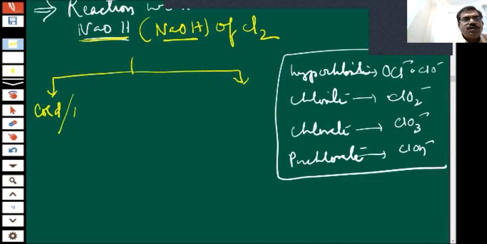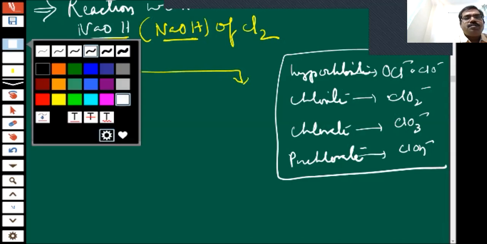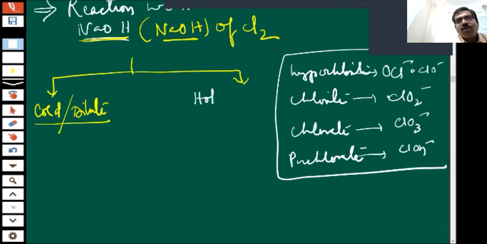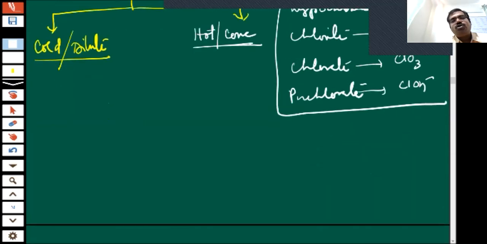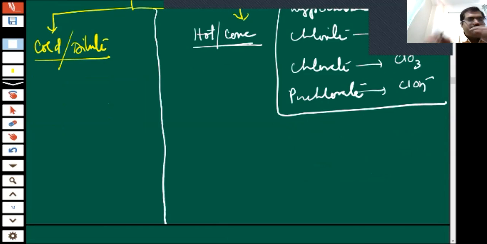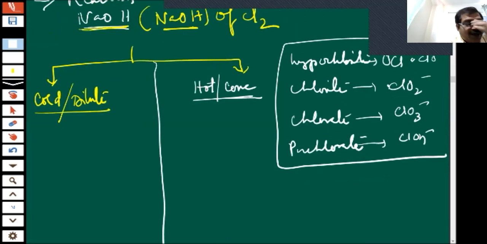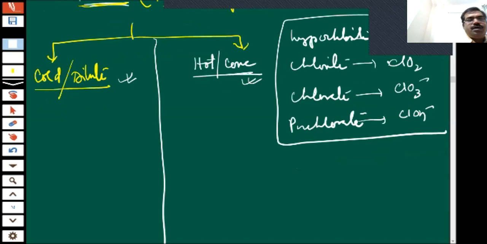Cold and dilute, or hot and concentrated. It depends upon the situation. Okay, children, let us see what happens. You have to pay attention whether they have asked for cold and dilute or concentrated and hot. So let us start with the cold and dilute one.